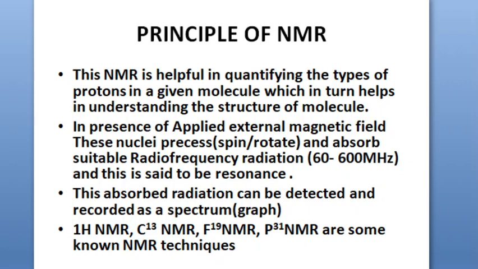If they are absorbing this radio frequency radiation, the spinning nuclei, when they are spinning in the presence of an external magnetic field, they absorb what? Radio frequency radiation, and the amount of radiation that is absorbed can be recorded. If that is recorded, then we get a graphical picture in the form of lines. That graphical picture is referred to as a spectrum,